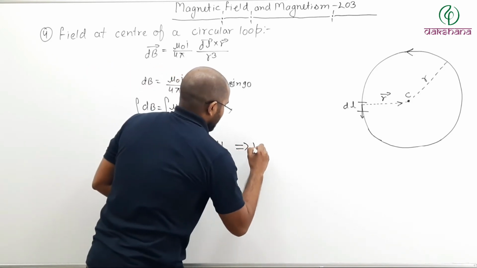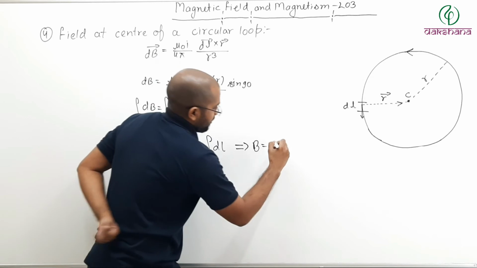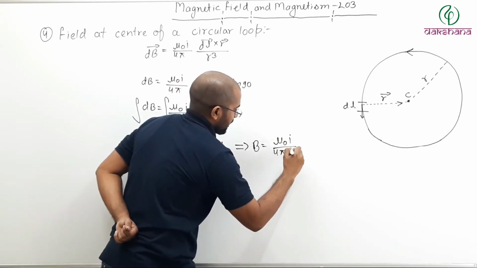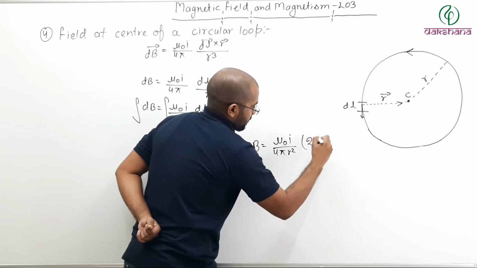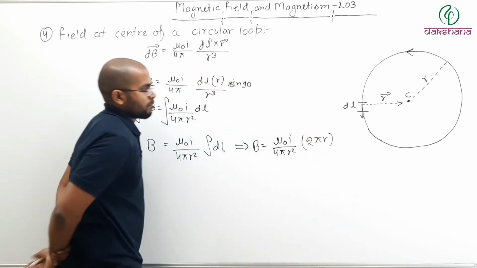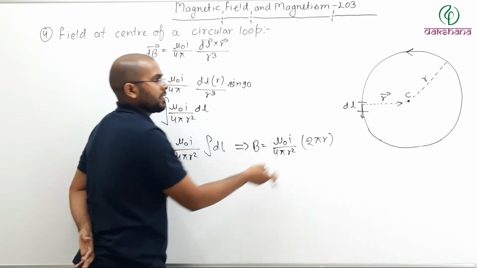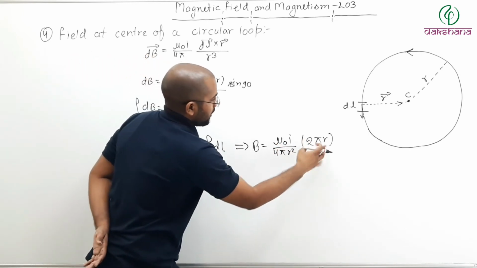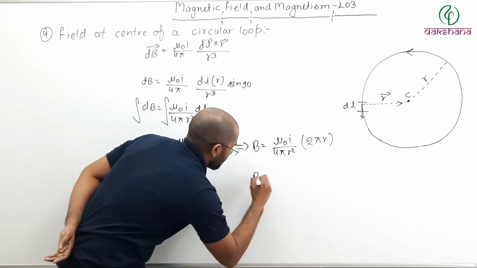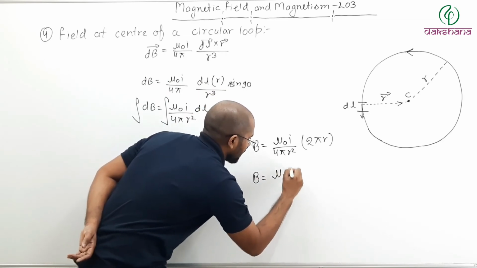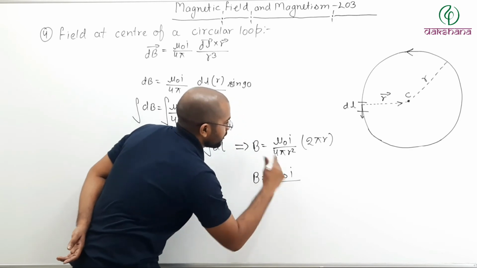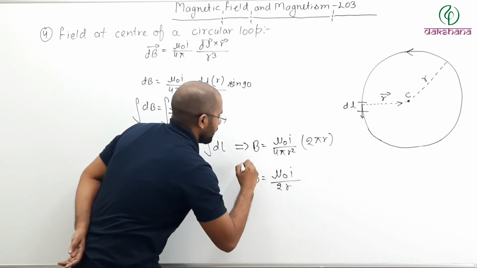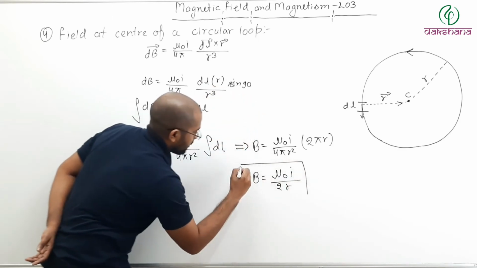So let's write B equals mu naught I divided by 4 pi r square times 2 pi r. Pi cancels, 4 and 2 cancel to 2, one r cancels. So B will be equal to mu naught I divided by twice of r.